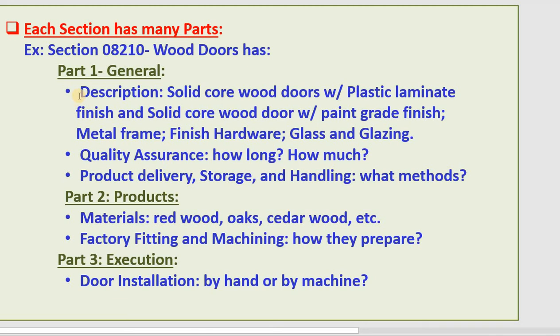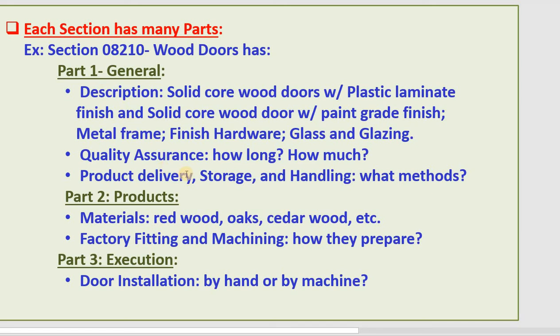And after the section, they have the part. So it gives more detail about the general description for the projects. I mean the material, and after that, the products delivered, quality, quantity. So that's why there are more parts in the section. We have the part 1.